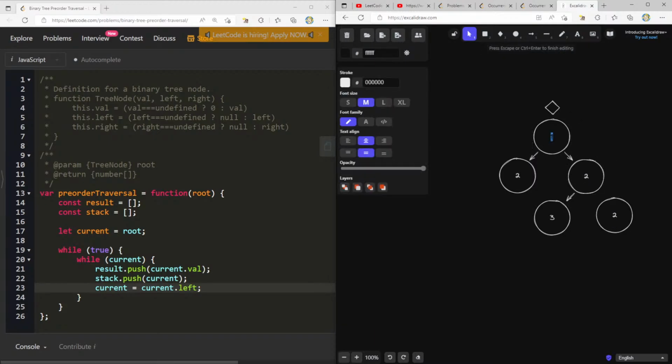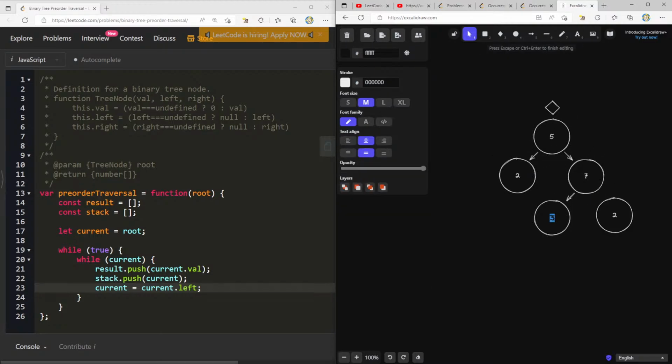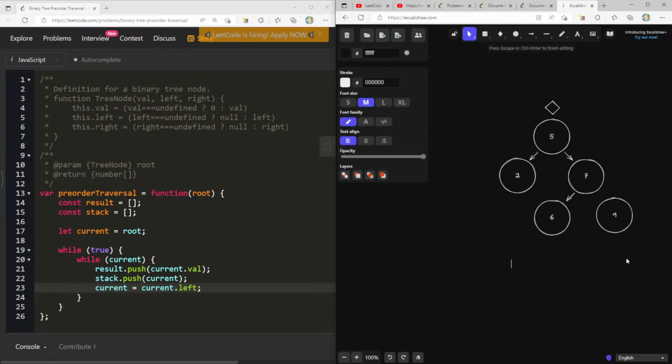So let's make this like 5, 2. We'll make this 7, 6, and 9. So we print 5, then we go left, we print 2, we go left, we go back to 2. We don't do anything though, we just go to 2's right. And then we can start that whole process over again. I almost think that's it.